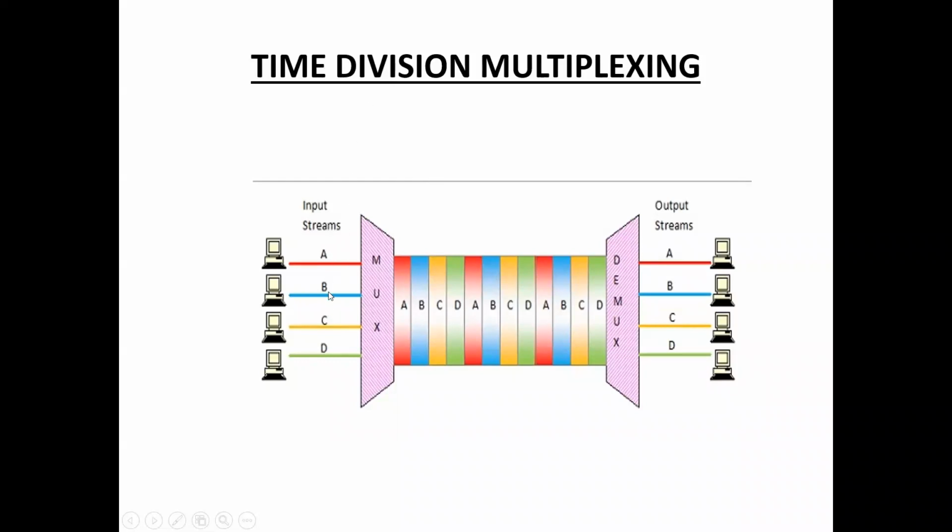Suppose input streams A, B and D have data, but stream C does not have any data.